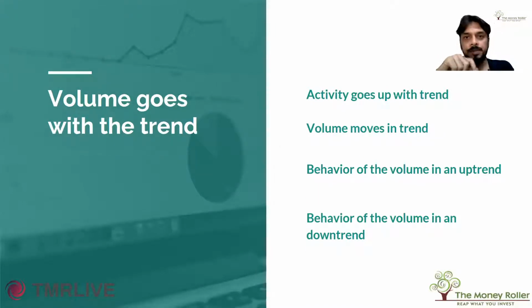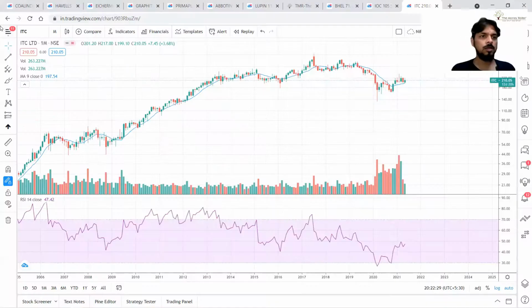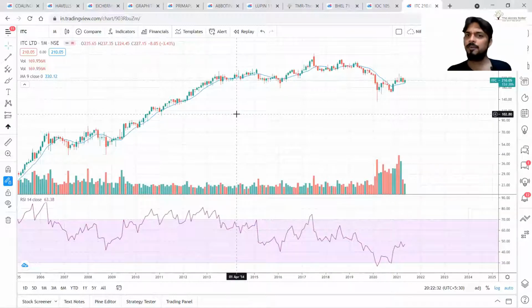Volume goes with the trend. Now, guys, tell me what happens if there is a price movement. If there is a price movement, the stock will give returns. As the stock is giving returns, more people will be interested in that stock. They want to buy that stock. There will be interest around that stock, and that interest will get reflected in the activity and the volume. So if there is a trend, you will see a rising amount of volume.